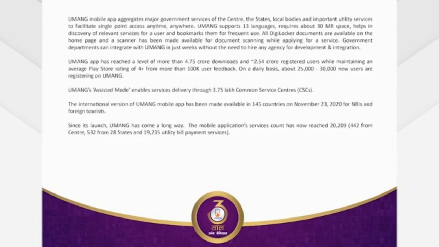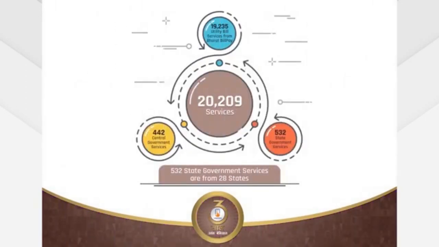In addition, more than 100 suitable services are available on the KaiOS operating system, the Reliance Jio phones also. So currently Umang has about 20,000 services: 442 from the central government, 532 from the 28 states, and more than 19,000 utility bill payment services.